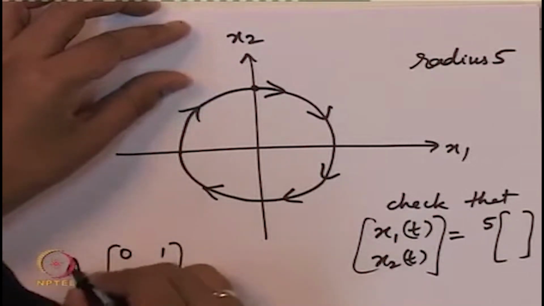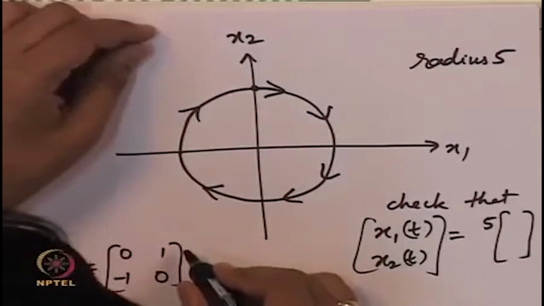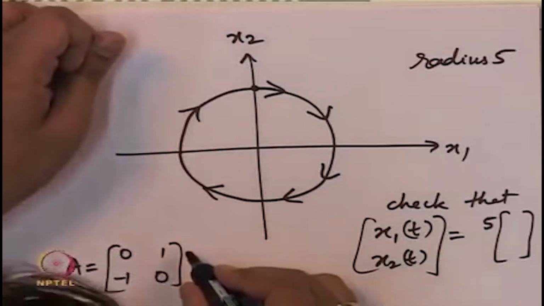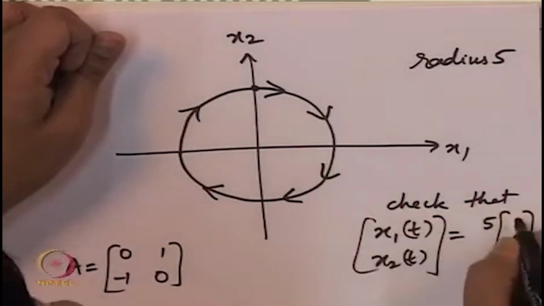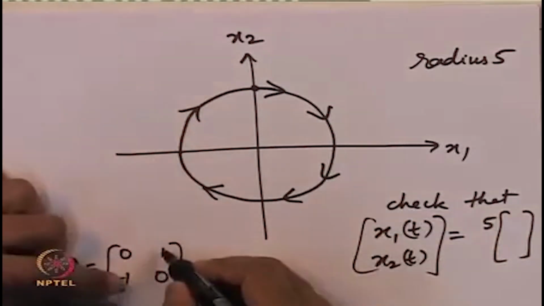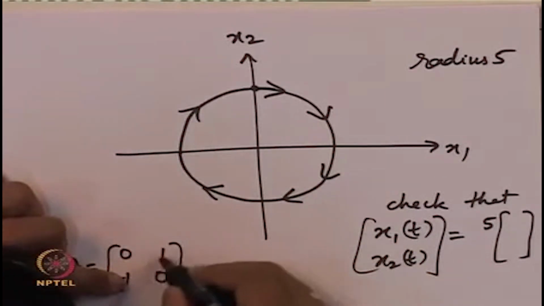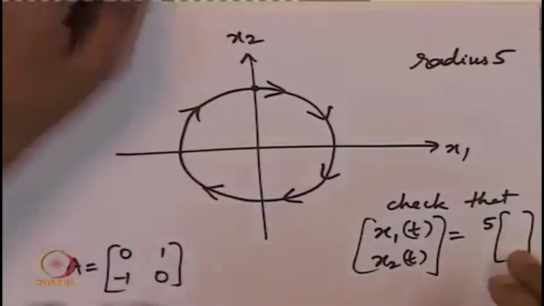For this particular A, the solutions x1 x2 are equal to cos and sine of the quantities and of radius 5. And why cos t sin t? In general it would have been cos omega t sin omega t, and then omega is equal to 1 because the diagonal entries are equal to 1.